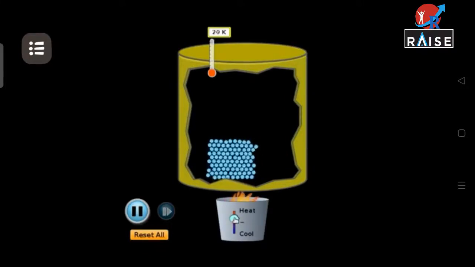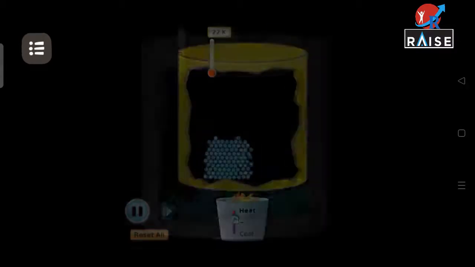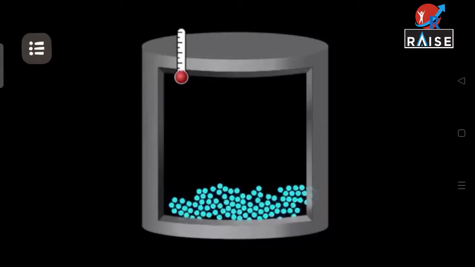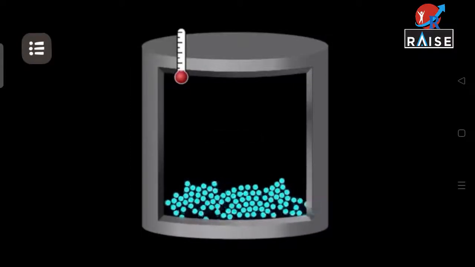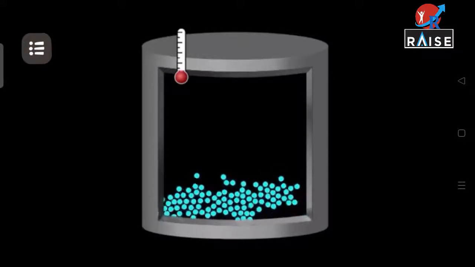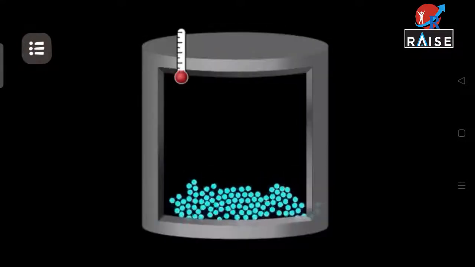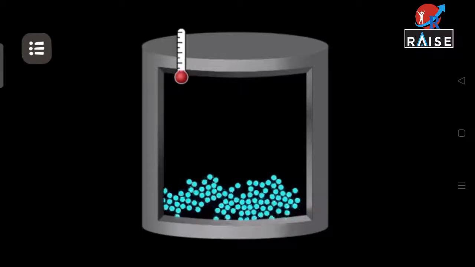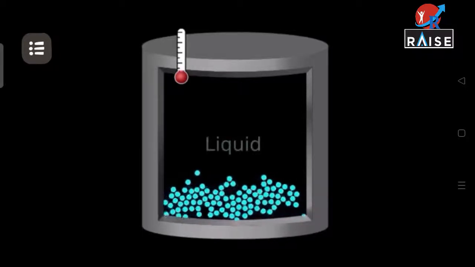What happens to the arrangement of particles when a solid is heated? The energy of particles increases. Their freedom of movement also increases. The distance between the particles increases. The force of attraction between the particles decreases. This state of matter represents the liquid state.